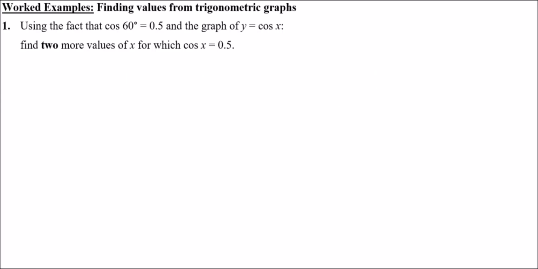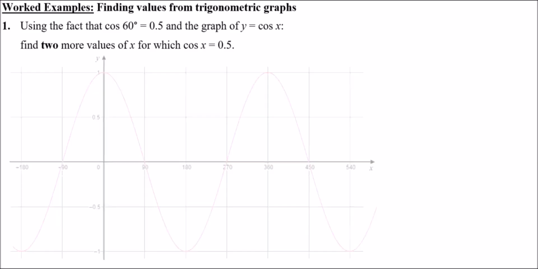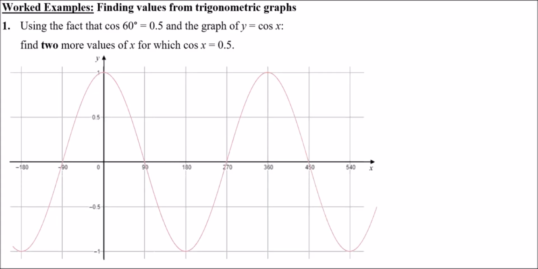So, moving on, let's have a look at a worked example here, finding values from trig graphs. So, using the fact that cos 60 is 0.5 and the graph of y equals cos x, find two more values of x for which the cos of x equals 0.5. So to do this, here's cos x from before, and I'm going to show you whereabouts cos x is 0.5. As you can see here, and you can use this one on your notes, you could just draw a horizontal line across at 0.5, like so.